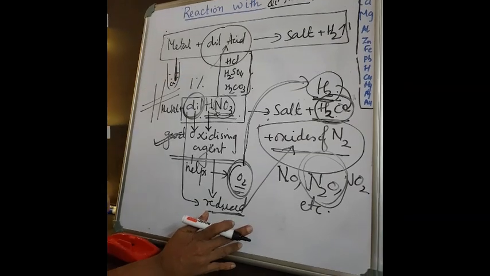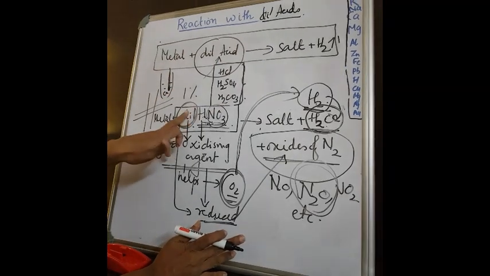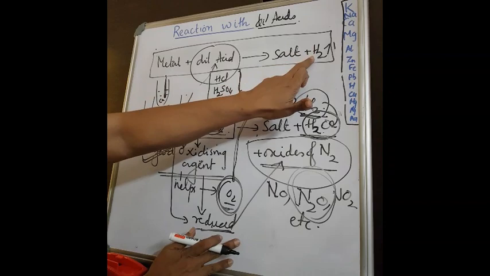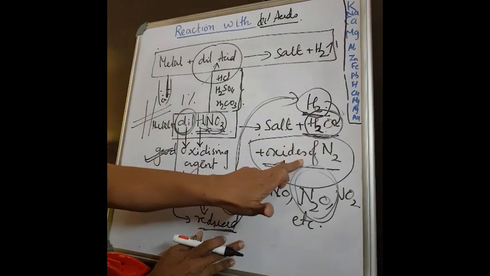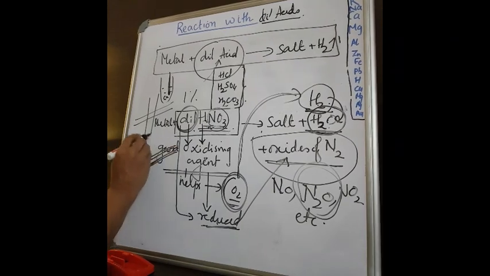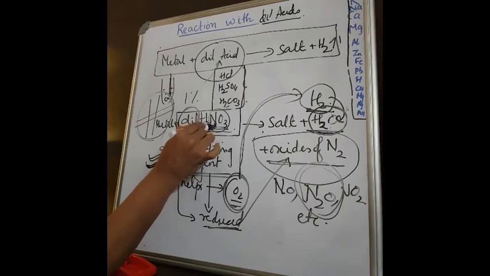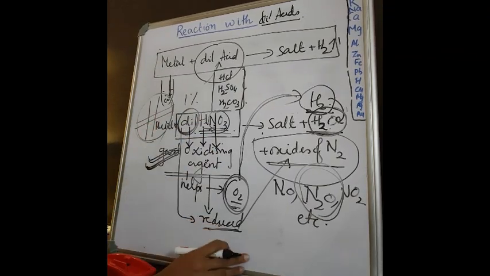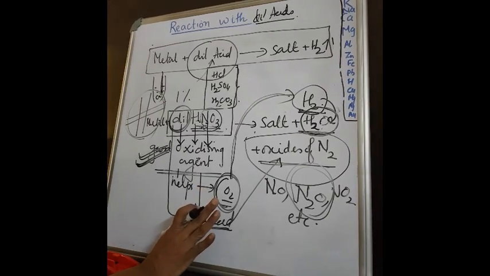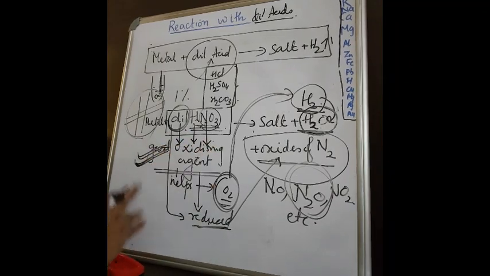Clear? Okay. So this is an exceptional case where metals on reacting with dilute nitric acid do not form hydrogen, but instead form water and oxides of nitrogen. The value point, I mention it as a value point because it's always a board exam question, is that dilute nitric acid is a very, very good oxidizing agent. Got it? Clear?